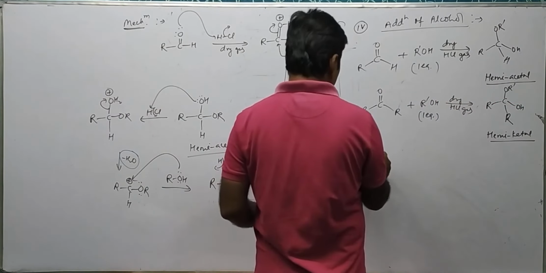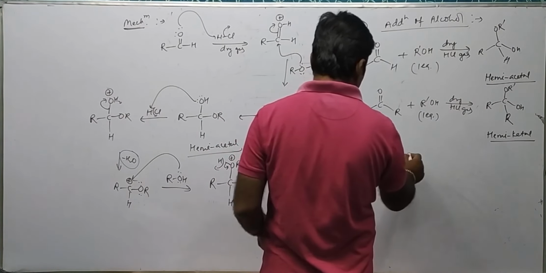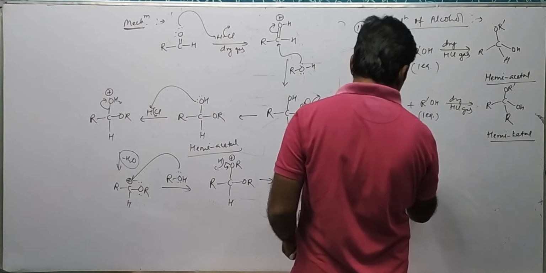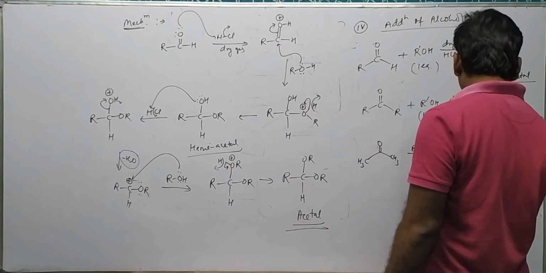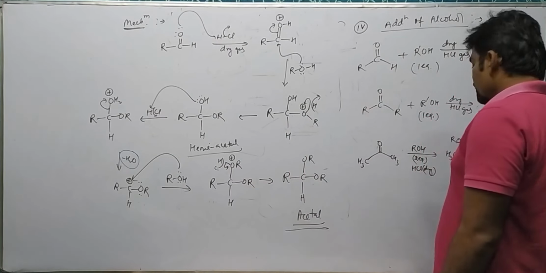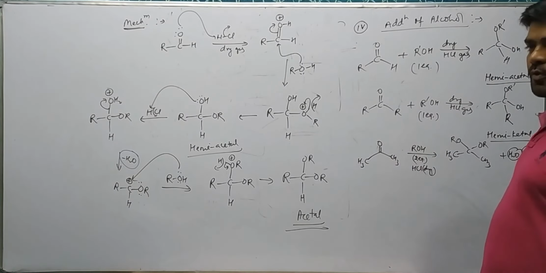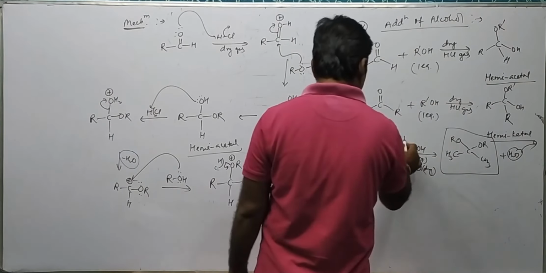What does it mean? If we take acetone, CH3, with alcohol 2 equivalents, in presence of dry HCl gas, it forms the corresponding ketal, C(OR)2, CH3, by the removal of water. So water must be removed from this mixture to avoid the reaction going in the backward direction. So this ketal is formed from this ketone.